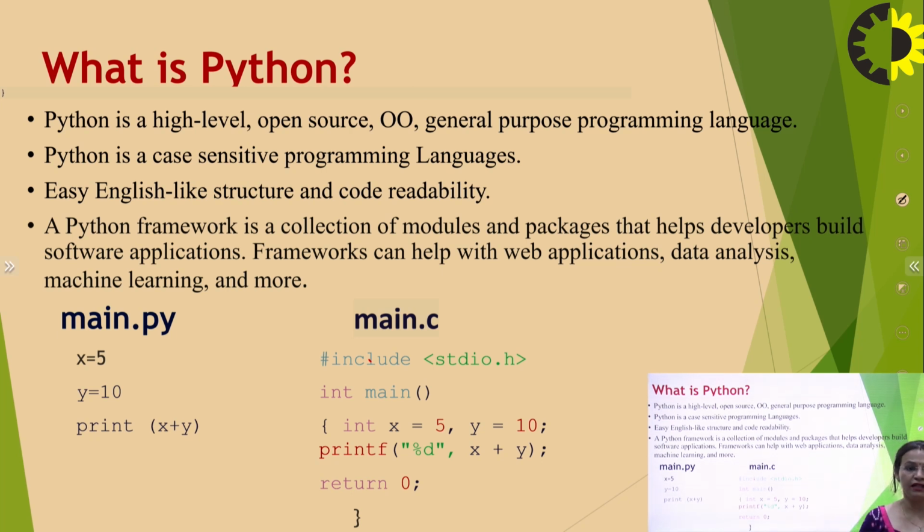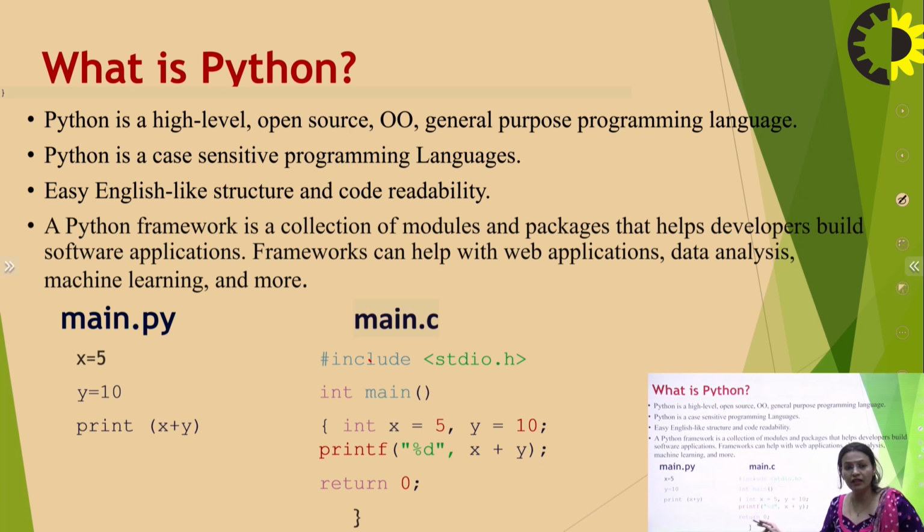where x and y are declared in the very beginning, that is x is equal to 5 and y is equal to 10, and we have to add both of these, and finally print the sum of both. In this C program, we have to include something from the library, then we have to declare a main, and then with the data type, we have to initialize x and y as integers, constrained into braces.